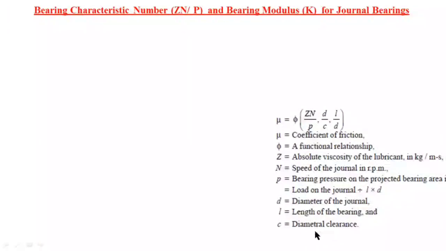The diametral clearance is the difference between the diameter of the bearing and the diameter of the shaft. Clearance means the gap between the bearing and shaft surface. Therefore it is indicated by the symbol C, and the formula for diametral clearance is capital D, the diameter of the bearing, minus small d, the diameter of the shaft.